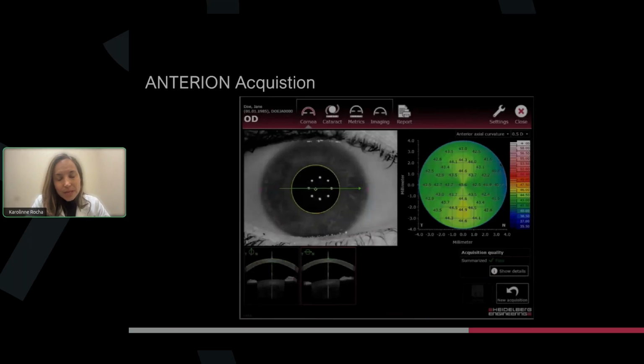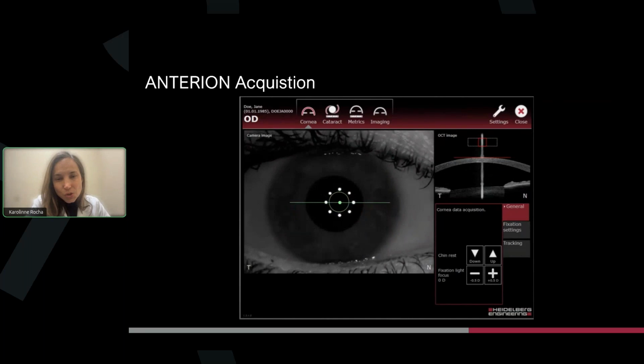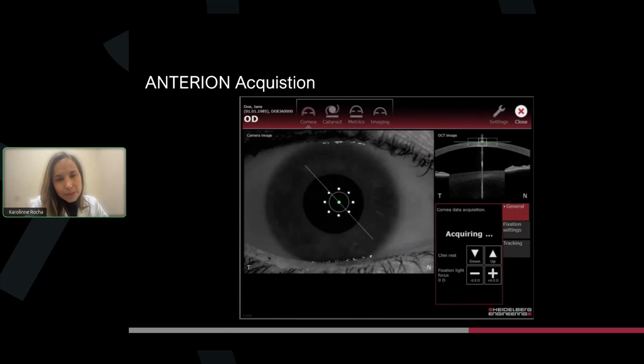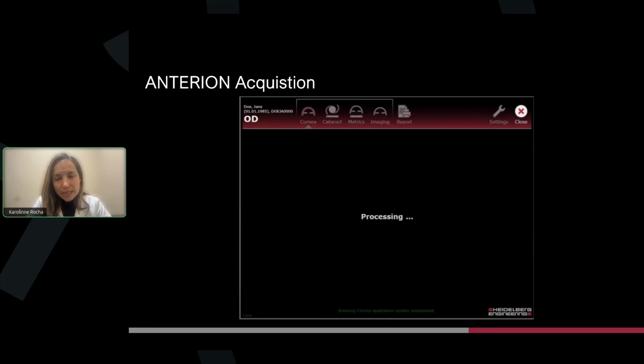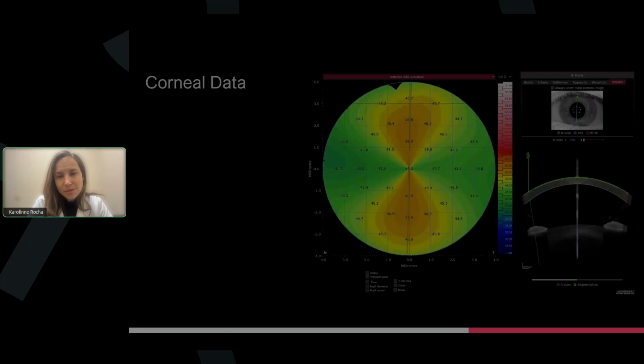And what has been very successful in our practice is that this is a real-time measurement, and it's so fast. As you can see here, this is your corneal imaging, and you can change to your cataract measurements and metrics, and the imaging device. Again, this is really real time. It's so fast, and it's really easy to teach the technicians how to use this technology. We work with a lot of residents and fellows, and it's been very successful.